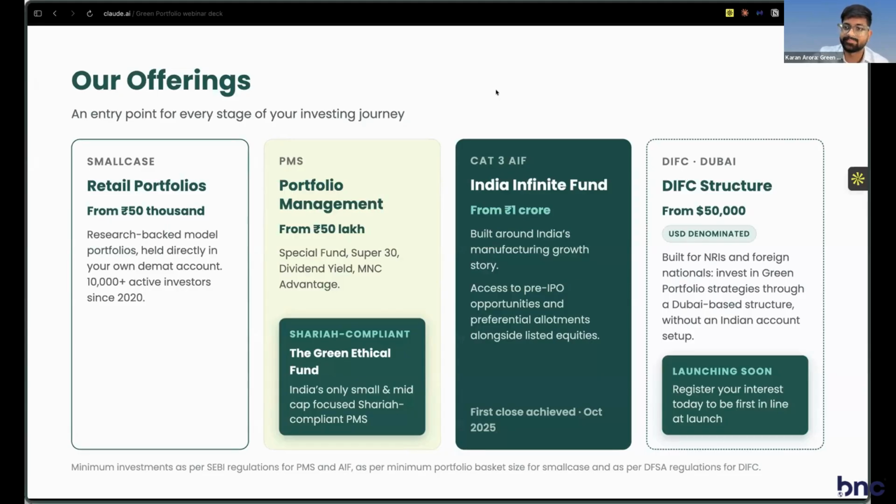Suppose I'm holding many funds, and now I want to go for PMS. Can I transfer those funds to a PMS account? I'll take this, Karan. Essentially, it can be done, sir. Practically, it is possible.